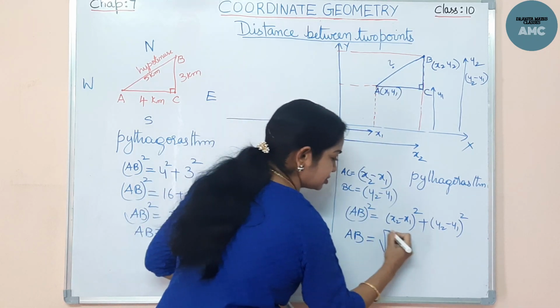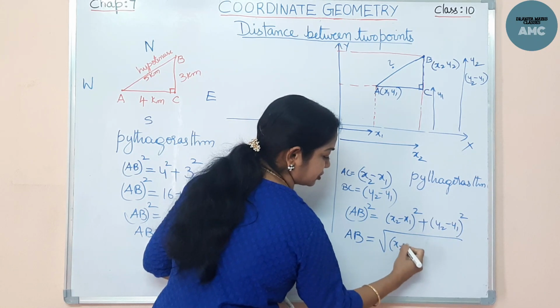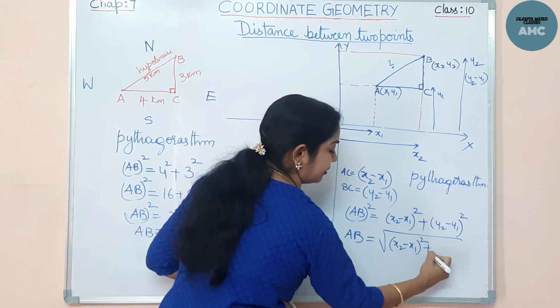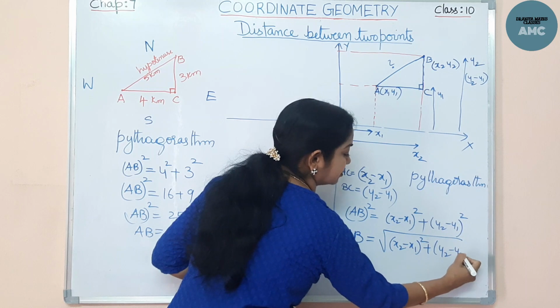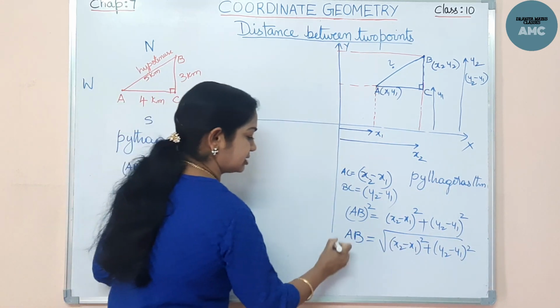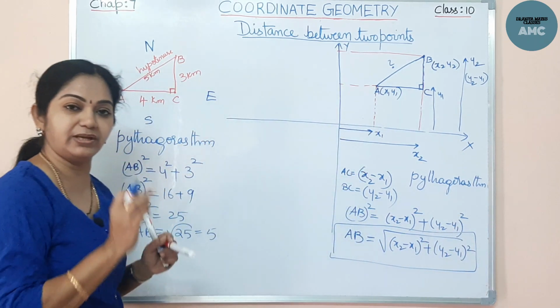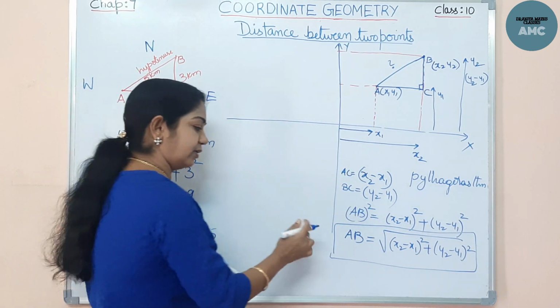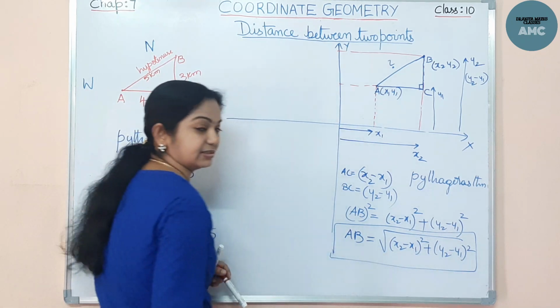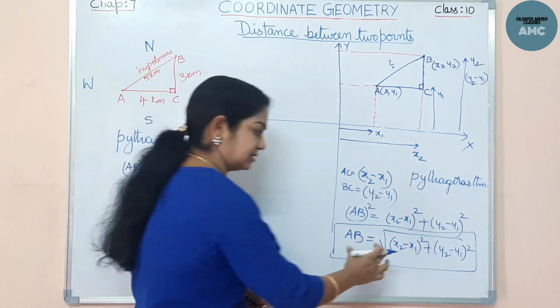So that comes to square root. This square to the other side becomes square root of x2 minus x1 whole square plus y2 minus y1 whole square. So this is called as the distance formula or the length formula. Distance between any 2 points in the coordinate system, we call it as this. Now that derivation I have showed you using the coordinate axis. This is the distance formula.